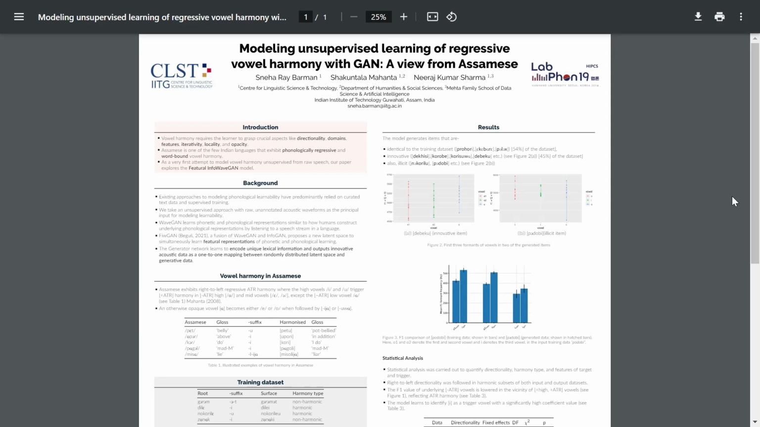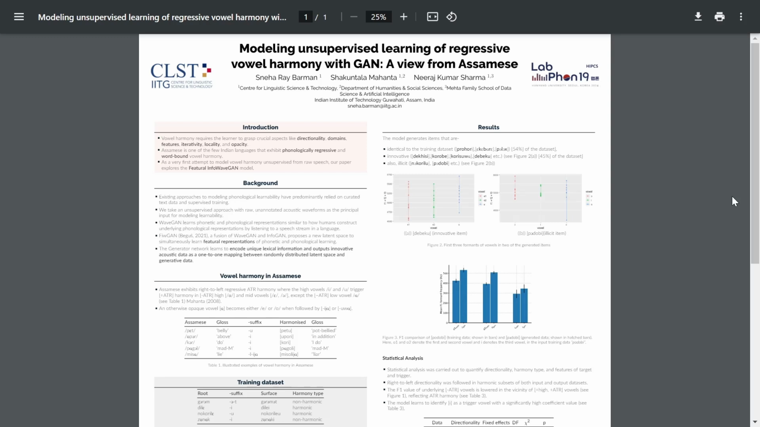Phonological learnability modeling is a crucial step for modeling human language acquisition computationally. In an attempt to model phonological grammar unsupervised from raw speech, we explore the robustness of Beguš's featural InfoWaveGAN, focusing on the vowel harmony of Assamese.